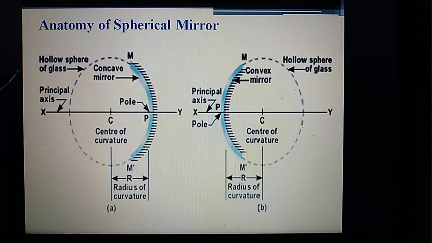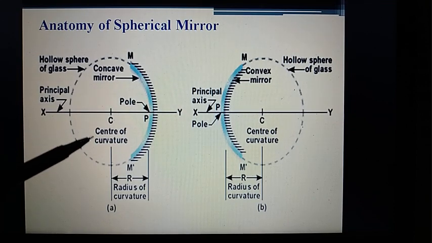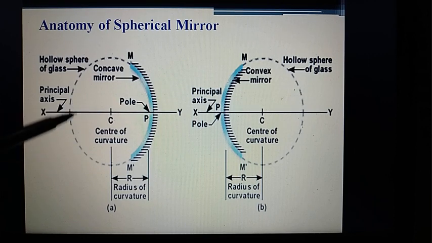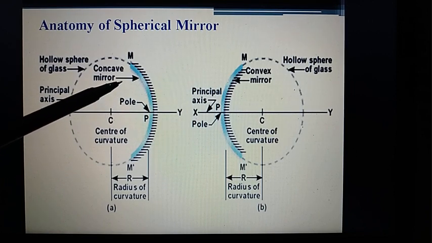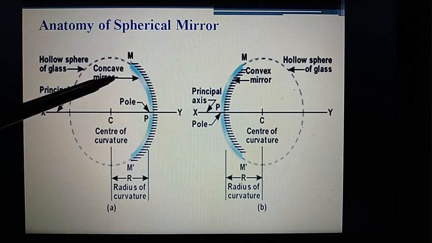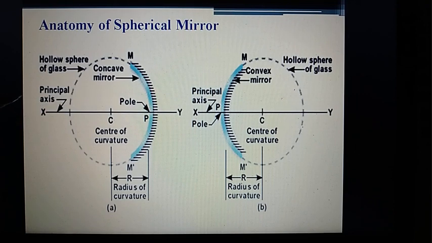Here is the anatomy of the spherical mirror. Let's take the example of the concave mirror. On the left it is a concave and on the right is a convex mirror. Here is the reflecting side, so any ray of light striking this surface will reflect the light back.